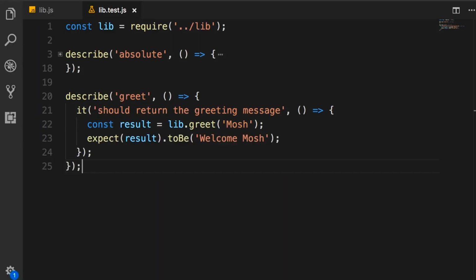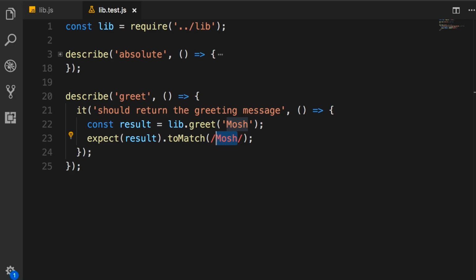So how can we make this test more general? Well, for testing strings, instead of testing for the exact equality, you can look for certain patterns. You can use a regular expression. So here we can change this to match and pass a regular expression here. So // and put mosh here. So as long as we have the name of the person in the greeting message, we're happy. We don't want to check for the exact message.